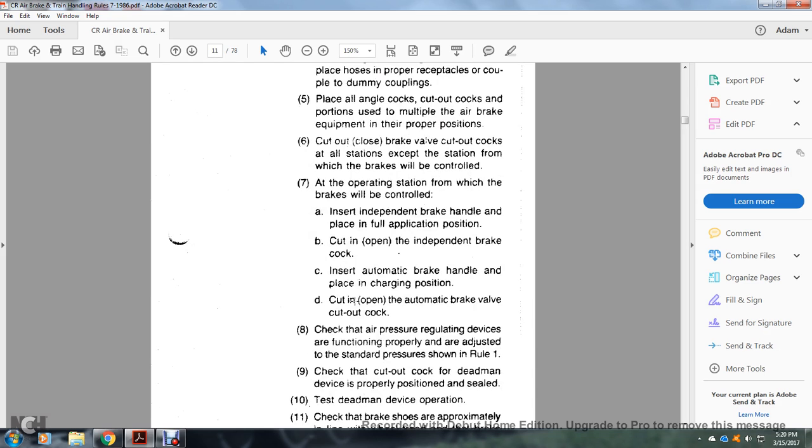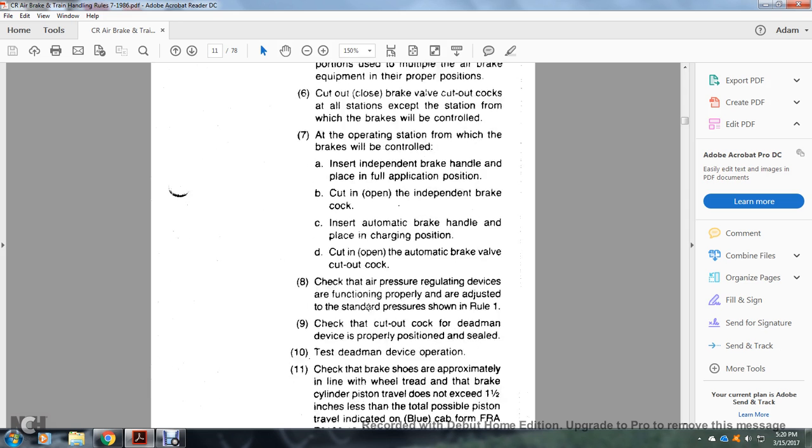7. At the operating station from which the brakes will be controlled, place the independent brake handle in the full brake application position. Cut in: open the independent brake cock. Place the automatic brake handle in the charge position. Cut in: open the automatic brake valve cutout cock.